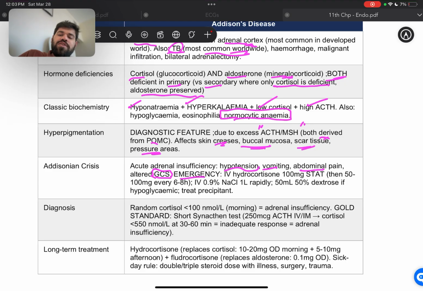It's an emergency. We need to give them IV hydrocortisone, 100 mg stat, then 50 to 100 mg every 6 to 8 hours. Then IV 0.9% NaCl 1 liter rapidly. Then 50 ml of 50% dextrose if hypoglycemia, and we treat the precipitating factors for these.